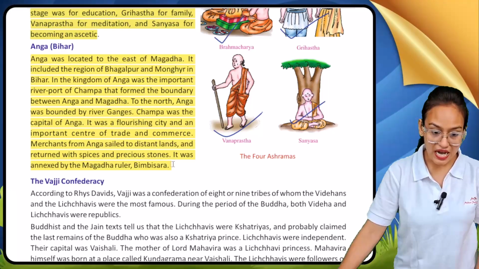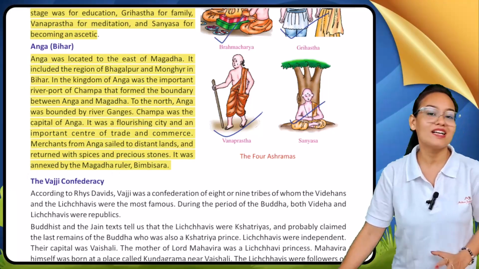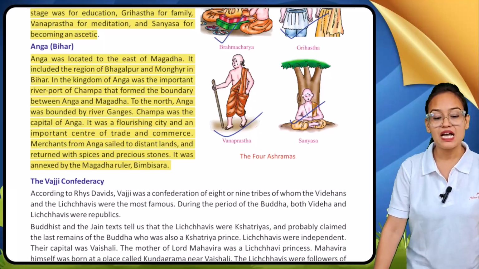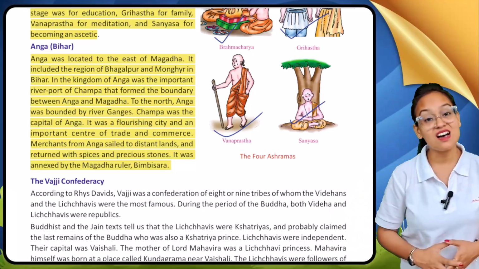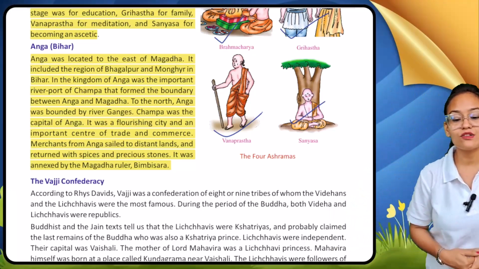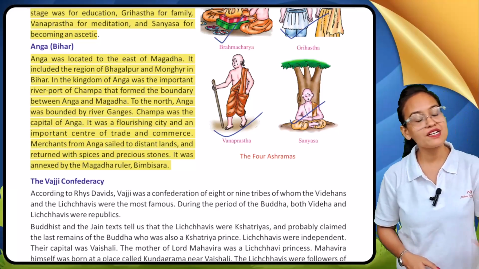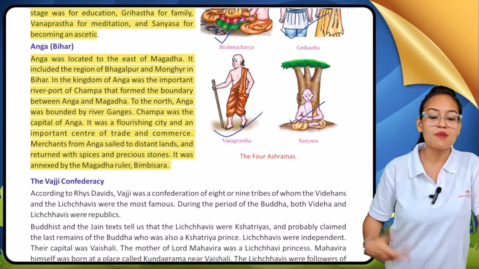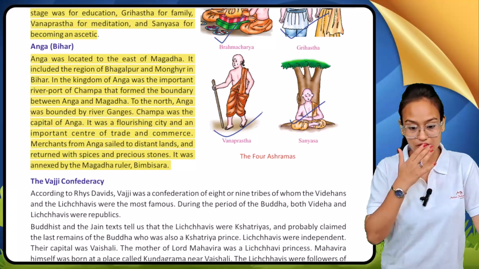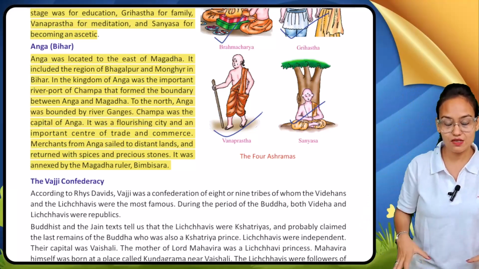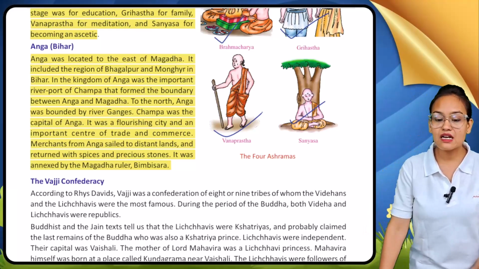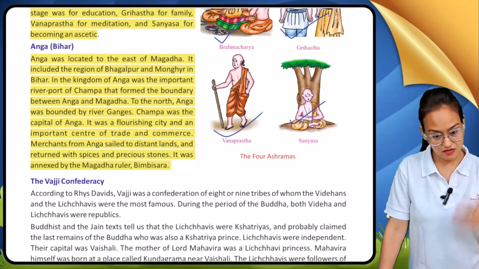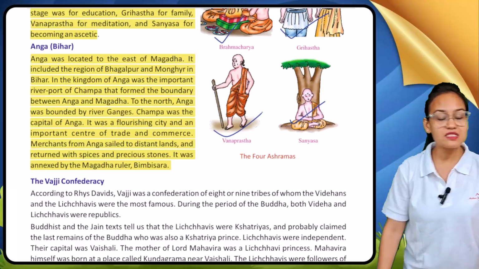Now, Anga, Bihar. My dear students, in ancient India, one of the most important states of our country is Bihar. The ancient name of Bihar is Angadesh. Anga was located to the east of Magadh. It includes the regions of Bhagalpur and Munger in Bihar. So in today's modern India, the area that comes under Bhagalpur and Munger in Bihar comes under this Anga region.